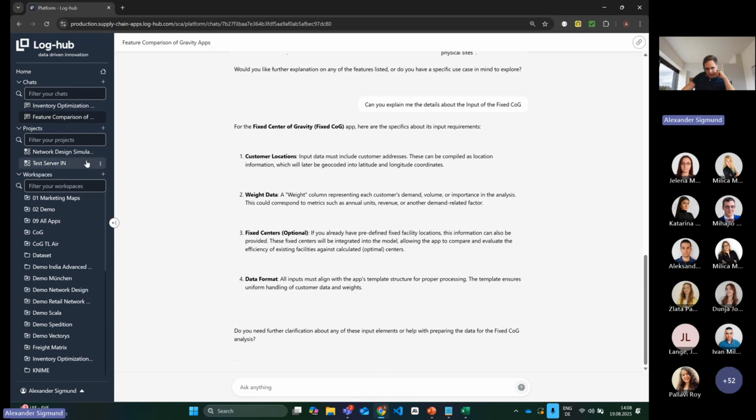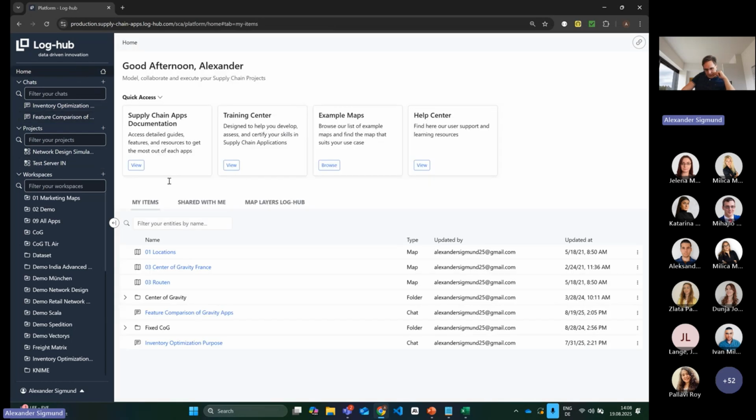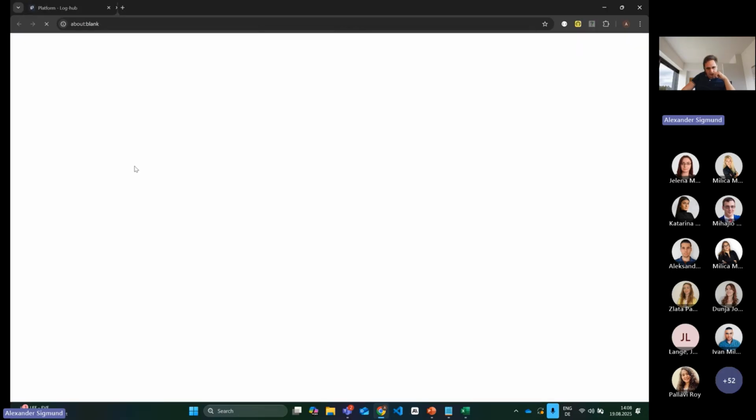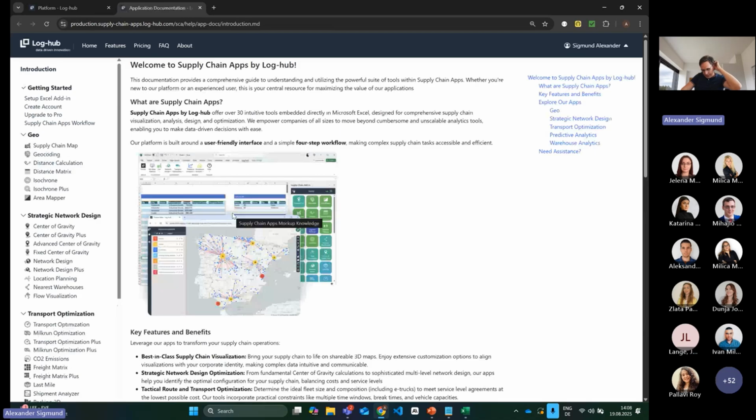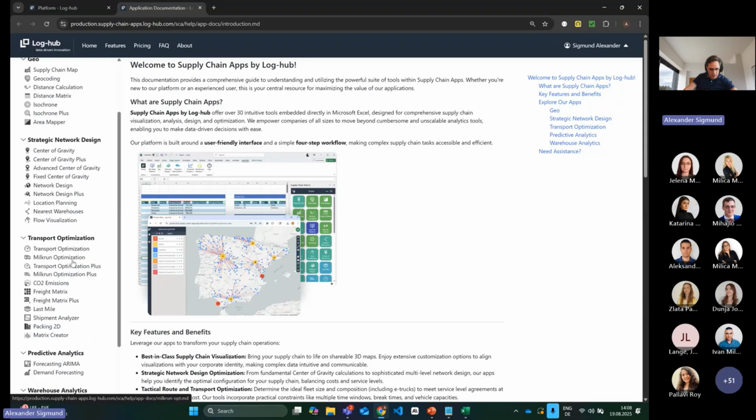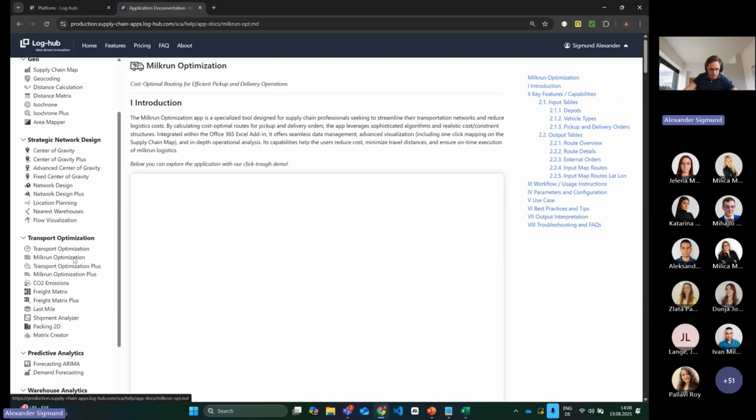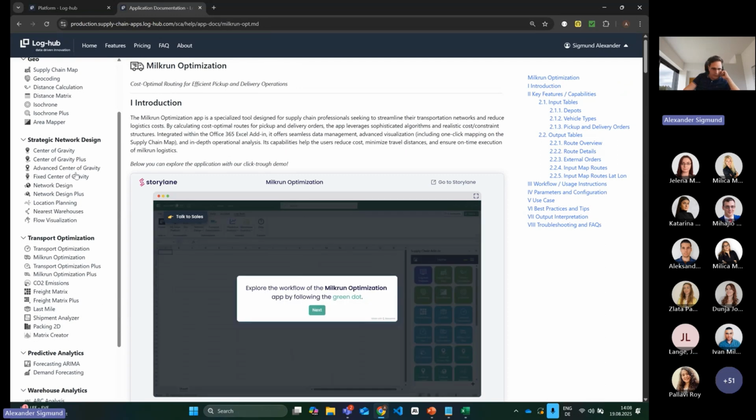What is important, this agent itself is trained on the supply chain apps documentation. So we will always update the supply chain apps documentation whenever we change something. And this will then also update the model of the agent itself. So again, like shown last time, if you want to read the documentation without using the agent, or just read all the details about the application, you can come here.